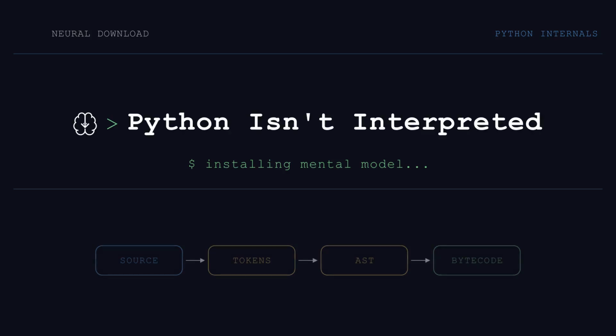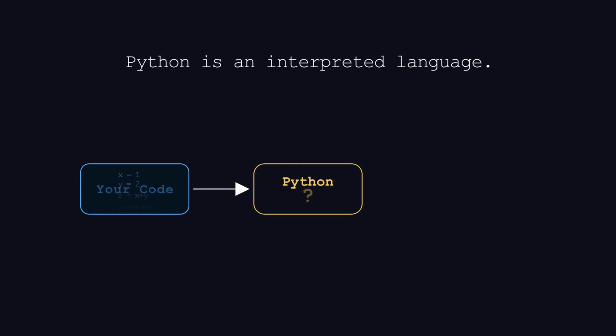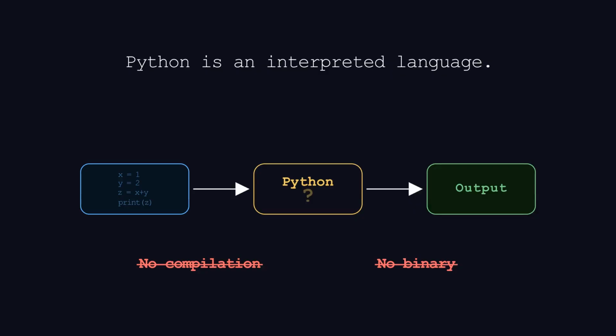Installing mental model for Python internals. Python is an interpreted language. You've heard it 1,000 times. You write code, Python reads it line by line and runs it. Simple. No compilation, no binary, just text in, results out.